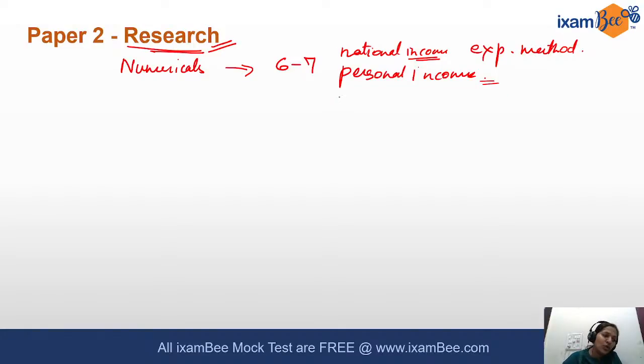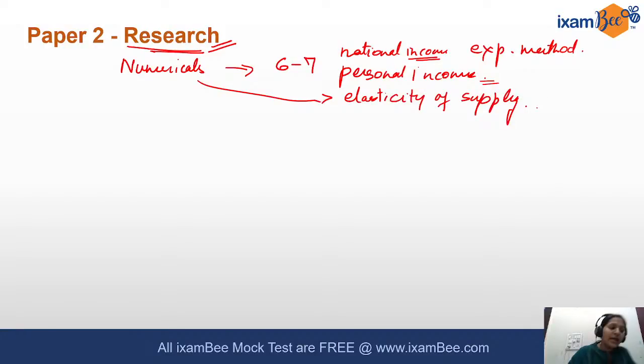Then there was one question related to numerical calculation of elasticity of supply. Elasticity of supply and the quantity of supply had to be calculated. Some information related to the change in supply and pricing was given, and you had to calculate the elasticity of supply here. So this was from the basic economics section. There were questions from basic economics, and there were conceptual questions from the multiplier and accelerator concept.